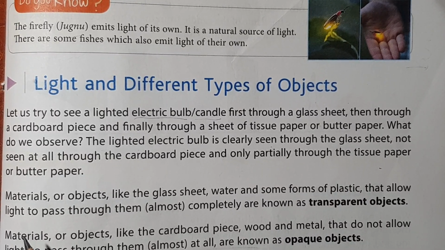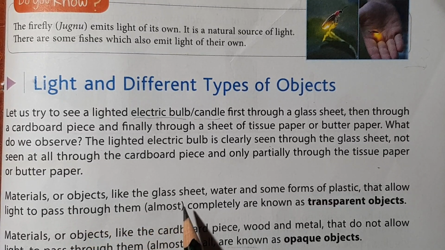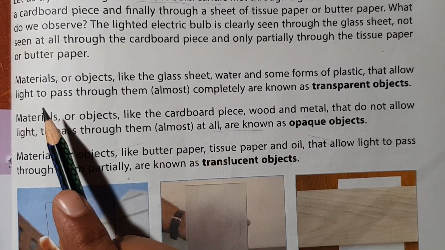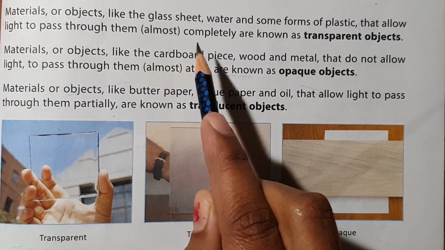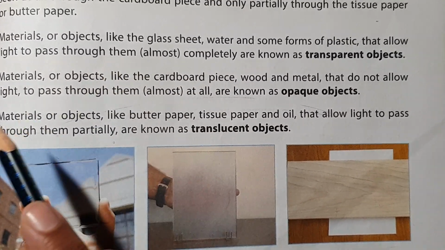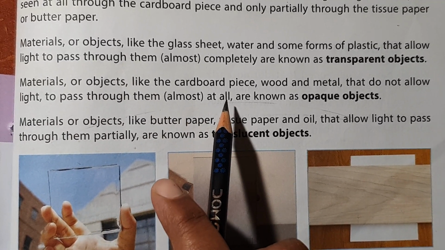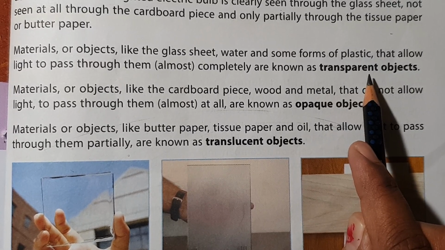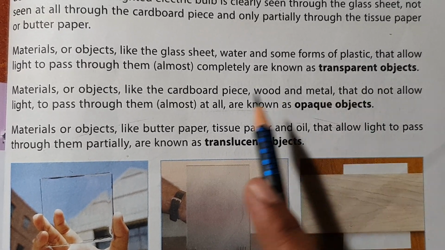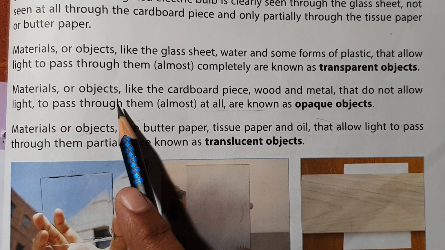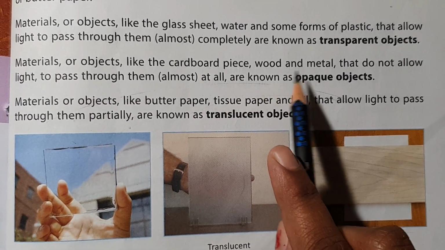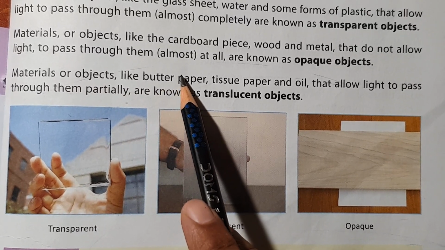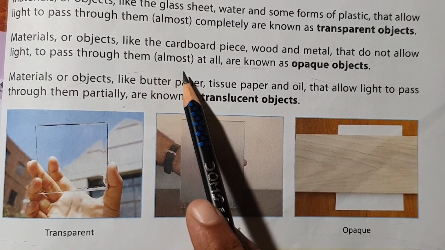Materials or objects like the glass sheet, water, or some forms of plastic allow light to pass through them almost completely. Materials or objects through which light passes completely are known as transparent objects. We call them transparent objects. Materials or objects like cardboard, wood, and metal do not allow light to pass through them almost at all.